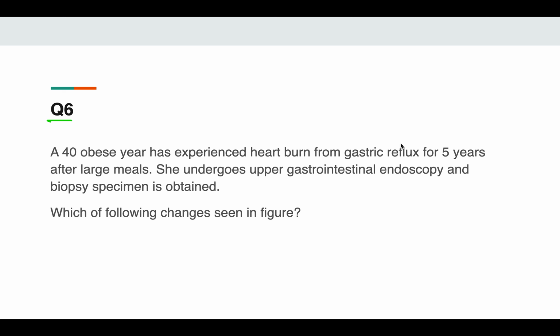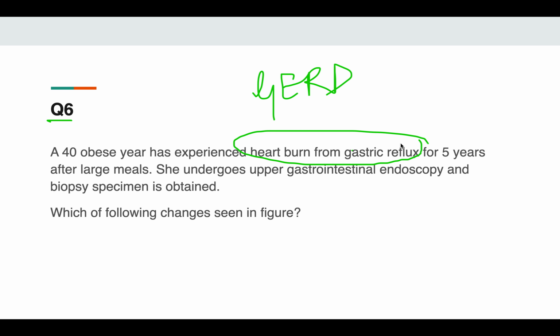Now question number 6: a 40-year-old obese female has experienced heartburn from gastric reflux for 5 years after large meals. She undergoes upper GI endoscopy and a biopsy has been obtained. Which of the following changes do you see? So here in the history, before going to the options, you know the patient is suffering from GERD, that is gastroesophageal reflux disease. This is the only thing you should see from this.